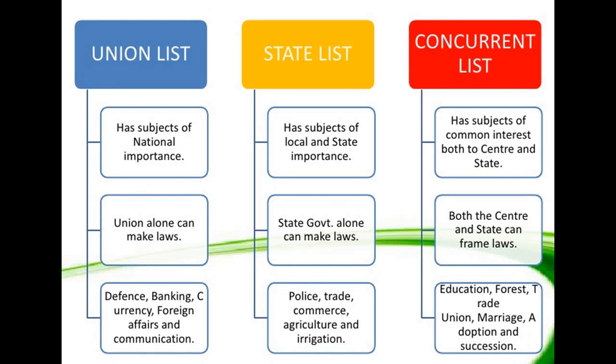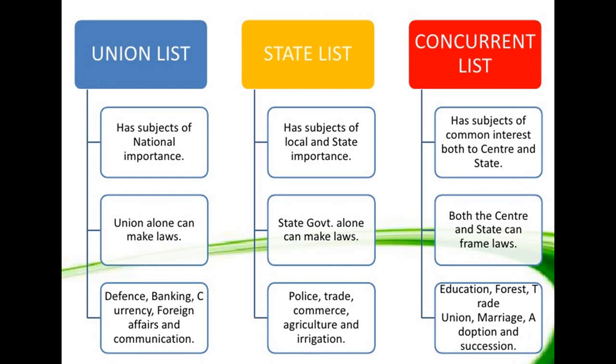Now, all the states of this Indian Union do not have identical powers. Some states enjoy a special status, like Jammu and Kashmir, which has its own constitution. They don't follow any other constitution, they have made their own, and no other central union or state government can interfere in that. Many provisions of the Indian constitution are not applicable to this state without the approval of the state assembly. Indians who are not permanent residents of the state cannot buy land or a house there, and similar special provisions exist for some other states of India as well.